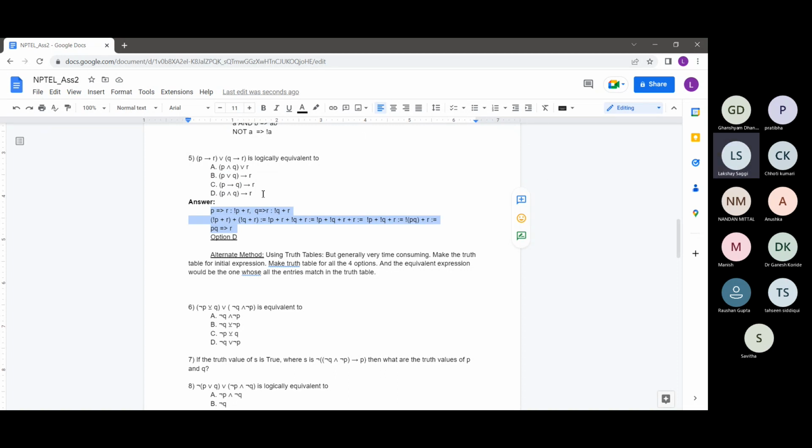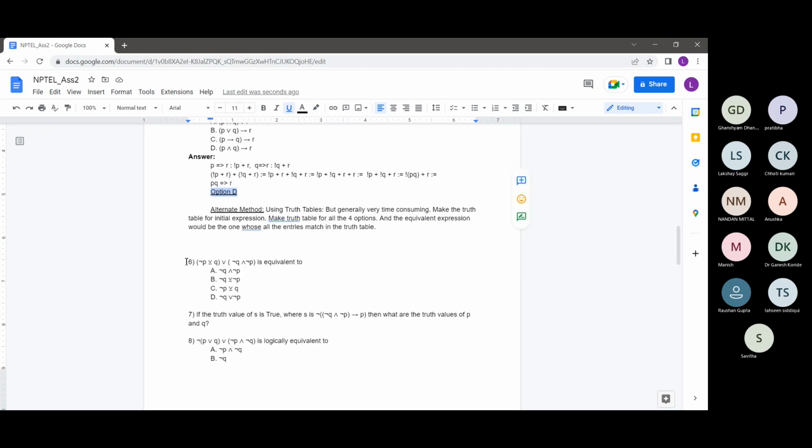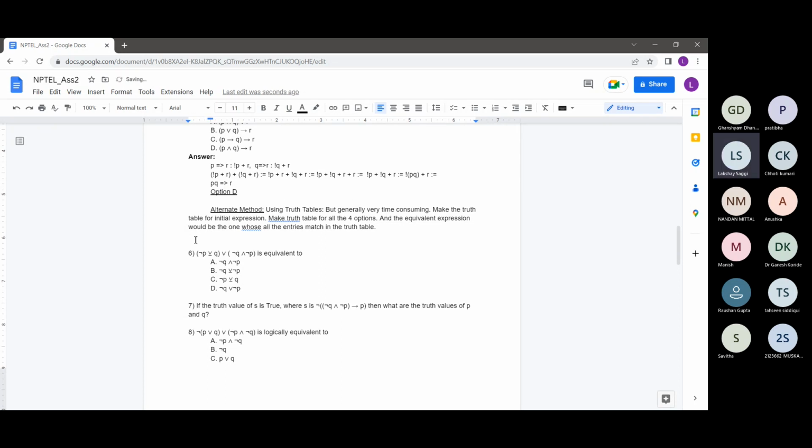So even if we are not given these options, we can still simplify it because here I did not make use of the options. I just used the properties and I just saw that simplifying this, I was able to arrive at option D. So yeah, just putting this information out here. So this question is done. So similarly, this is the sixth question.